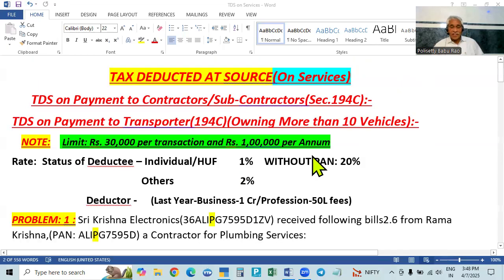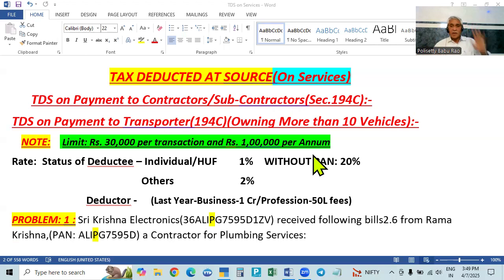So these are the two differences. And in the reports also, payment to contractors will be shown at the top at the normal rate. But for the transporter, it is shown at the bottom of the report as exemption in lieu of PAN card available. It is shown like that, but tax is to be deducted and paid.